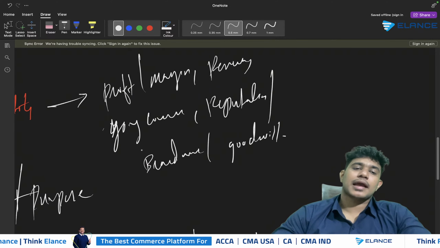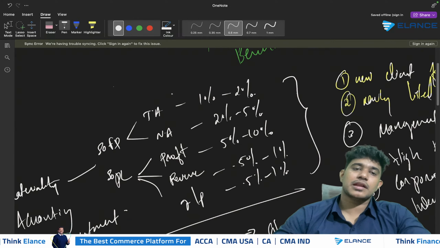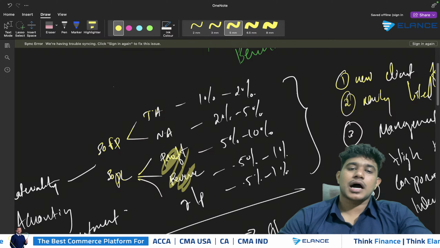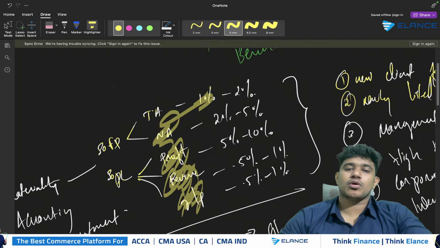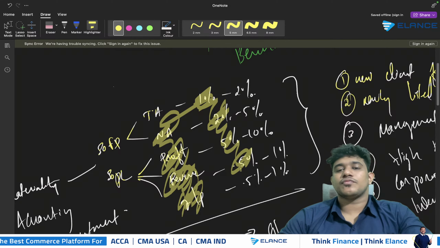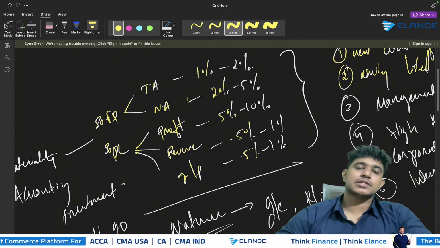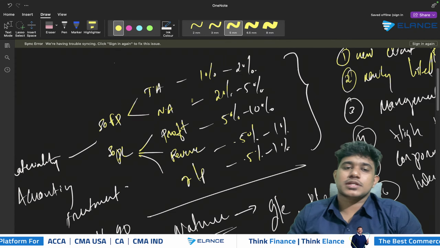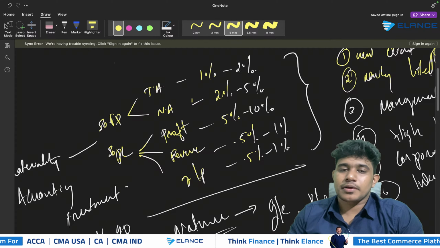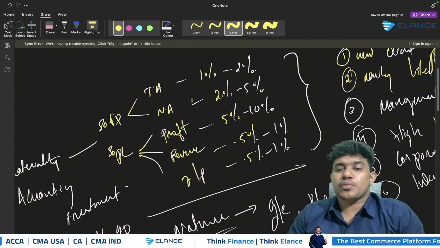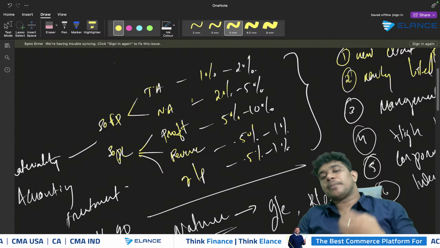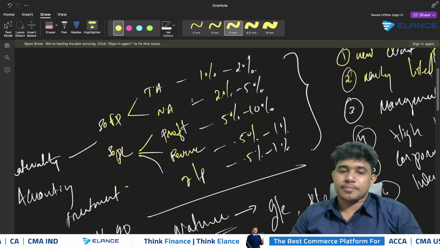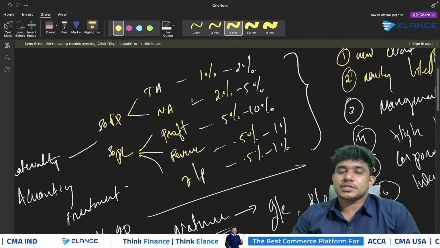And the materiality can be considered on the basis of the benchmark which we learned earlier. However, in case of a 25 mark question, we are not required to consider the upper limit of materiality. We are only required to consider the lower limit in the benchmark. So we should be considering these factors. We need to consider whether the amount of mistake is more than 1% of the total assets, more than 2% of the net assets, more than 5% of the profit, more than 0.5% of revenue, or more than 0.5% of the gross profit. If the amount of mistake is more than any of these materiality figures, then that should be considered as material. Or we can also consider whether it is material on the basis of its nature as well.